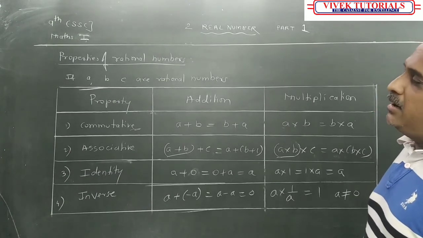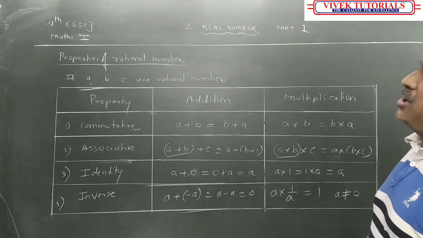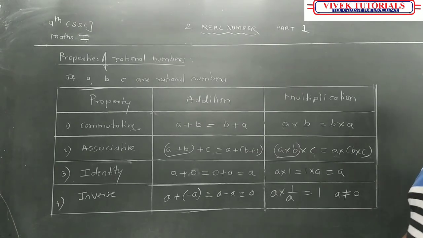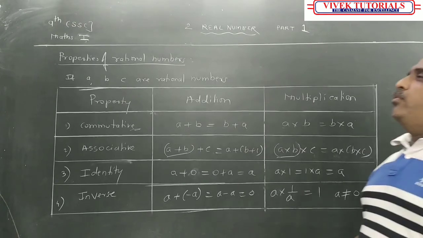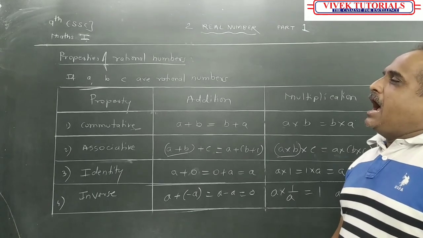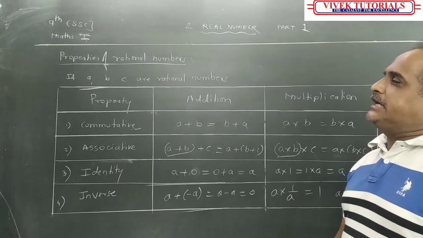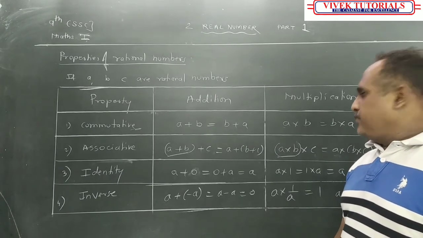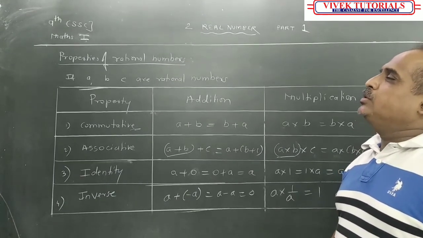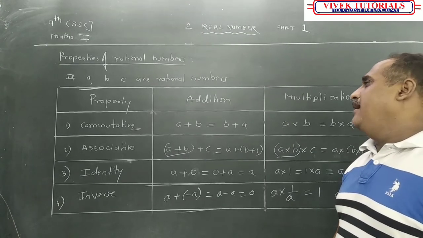Then I told you about the order relation of rational numbers. Rational numbers are in the form of p upon q, and if r upon s, p into s is equal to q into r, then both the rational numbers are equal. If p into s is greater than s into q, I mean, if p into s is greater than q into r, then p upon q is greater than r upon s. Again, if p into s is less than q into r, then p upon q is less than r upon s.